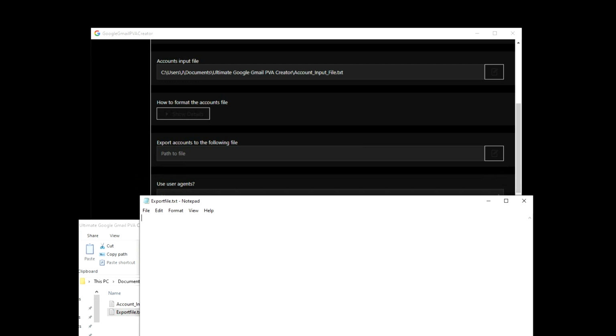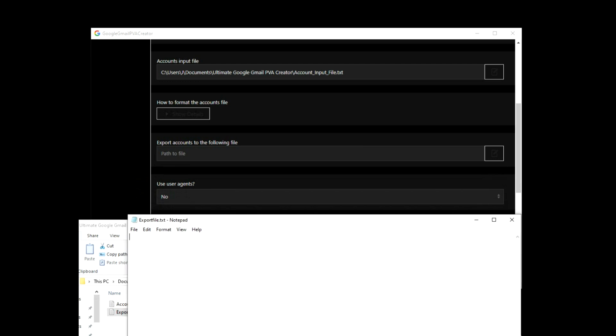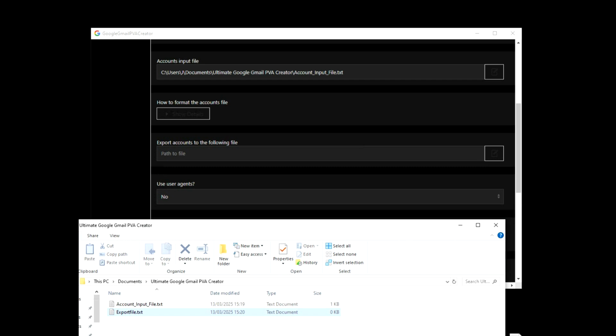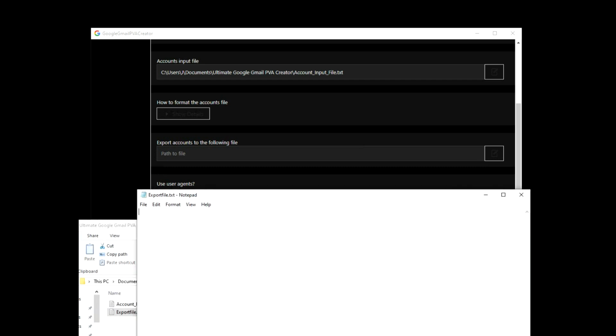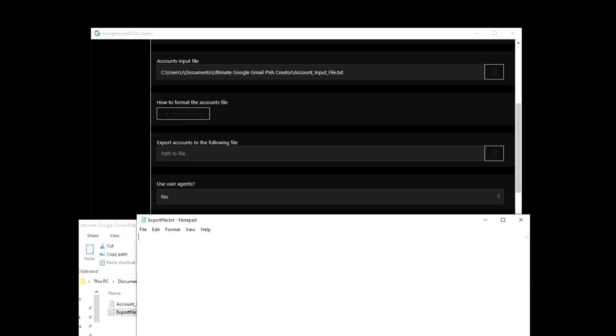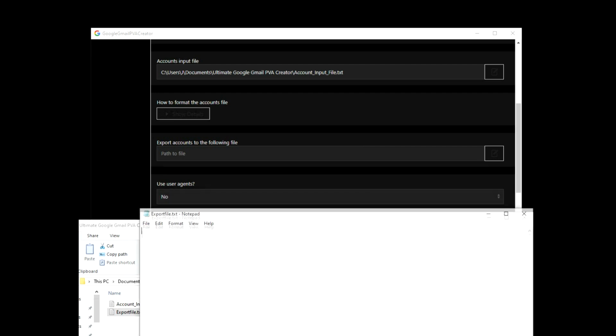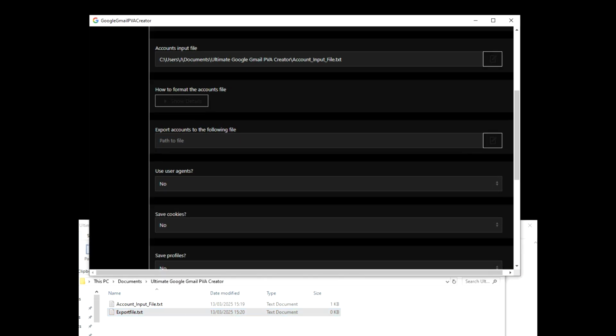Now, what you don't want to do is keep this file open and then be like, hey, but nothing is coming in. No, that's because every time you close it and an account comes in and gets exported to that, the file will get refreshed, and when you open it, the new account will be there. So don't worry if you have this text file open and there's no account in there. When it says in the tool that it's exported to this file, it will be exported to this file, okay? Oh, there goes my tool. Don't know what happened there, probably pressed the button, but that's what happens there.